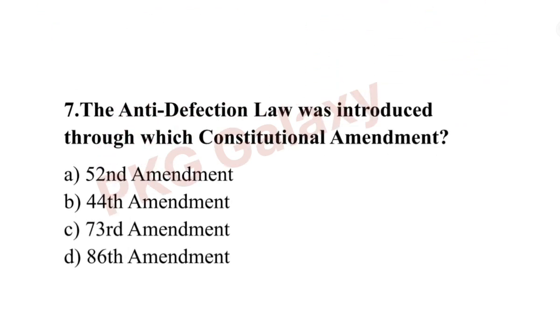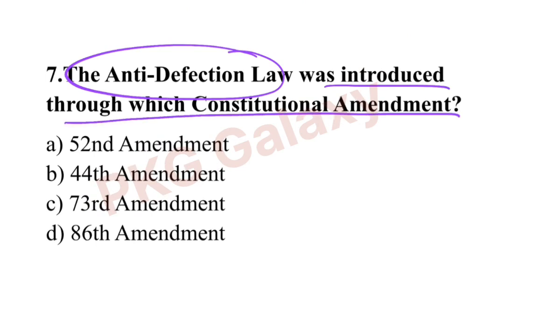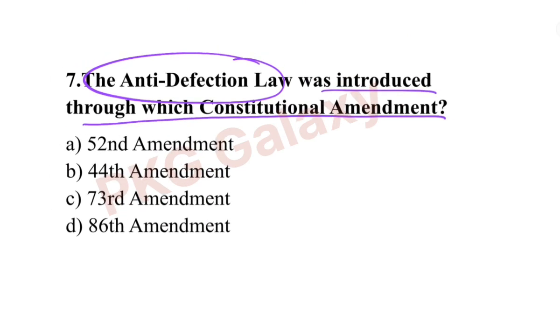Next question. The Anti-Defection Law was introduced through which Constitutional Amendment Act? The correct answer is option A, 52nd Amendment.